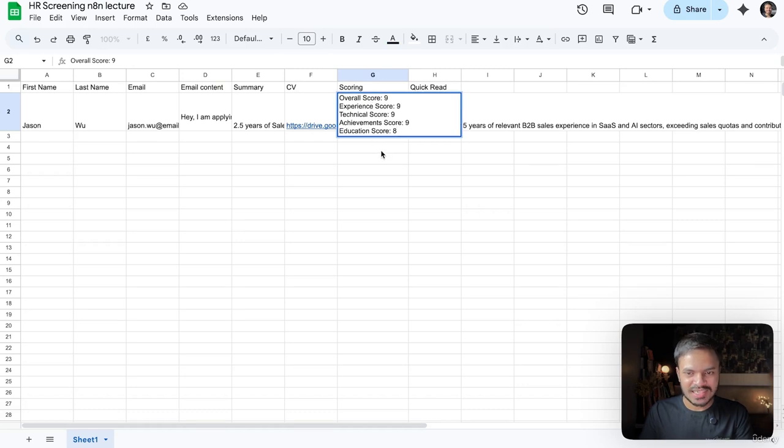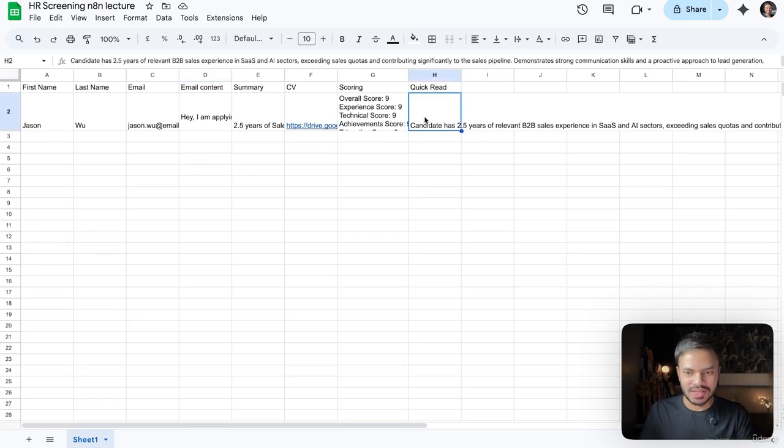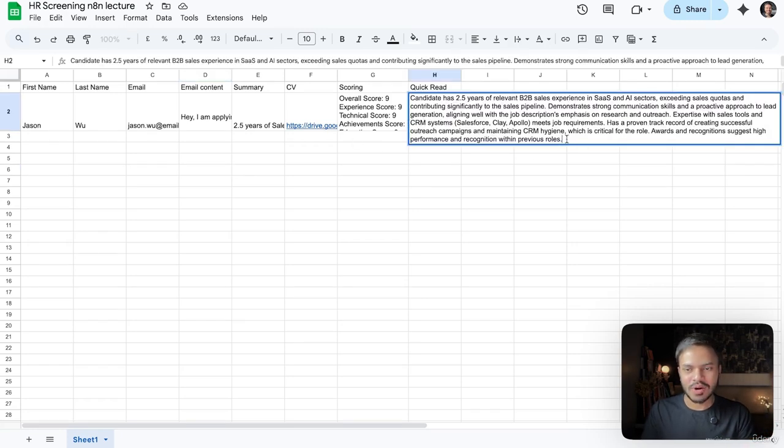Then this is the overall score. So the overall score is 9. So this candidate is actually an ideal fit for our job. And their experience or kind of short brief about that candidate.